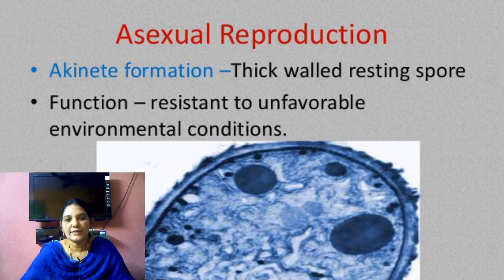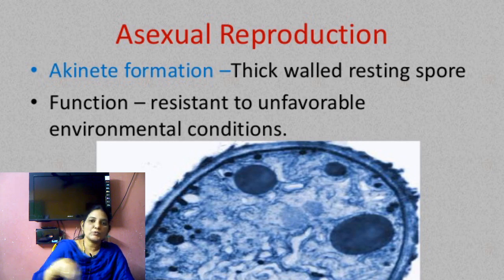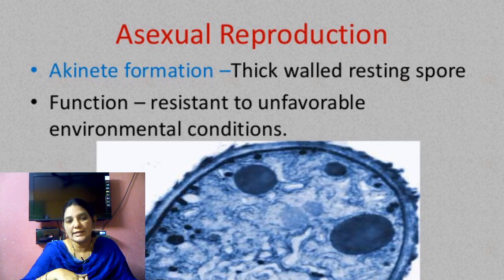It has two to three very thick layers covering the akinete. These layers protect the inner part of the akinete, against temperature and for the food material.